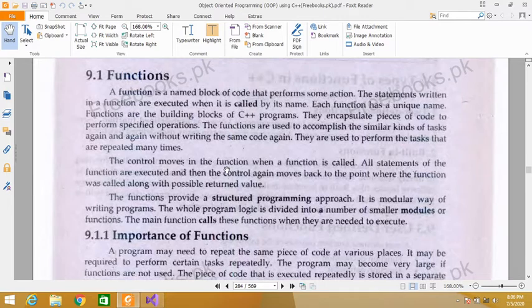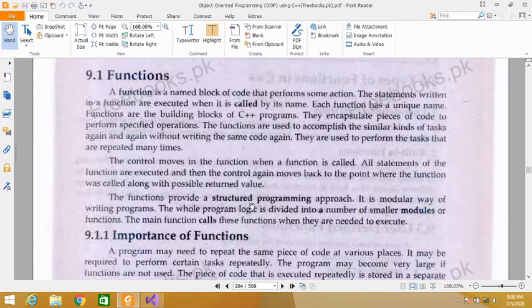The control moves into a function when a function is called. So the control will move to that function when the function is called. All statements of the function are executed and then control again moves back to the point where the function was called, along with a possible return value. So after executing all the statements in the function, the control will move back to the point where the function was called and will then start execution from there.